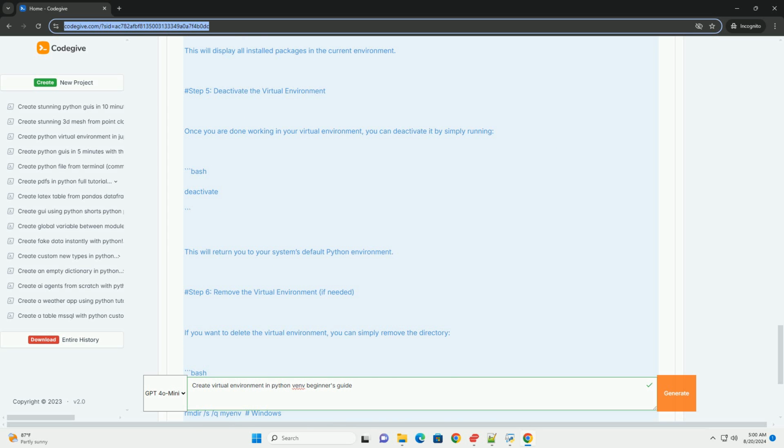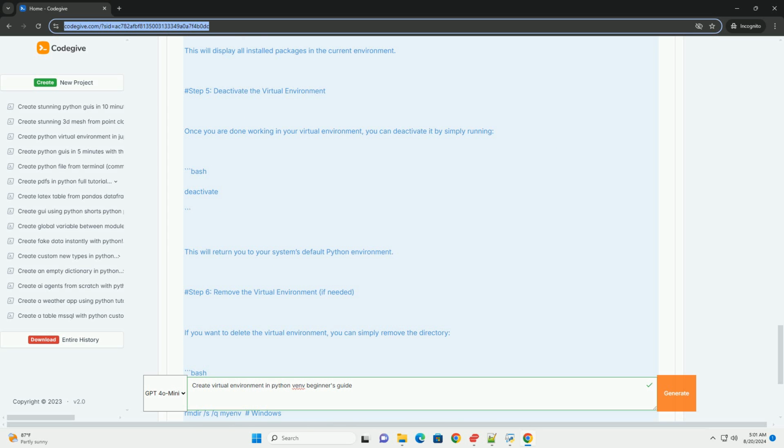Step-by-step guide to create a virtual environment. Step 1. Choose a directory for your project. Navigate to the directory where you want to create your project. You can do this using the cd command in your terminal or command prompt, for example, cd path/to/your/project/directory.